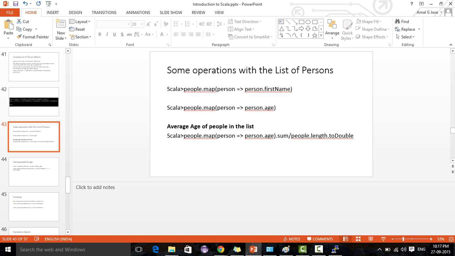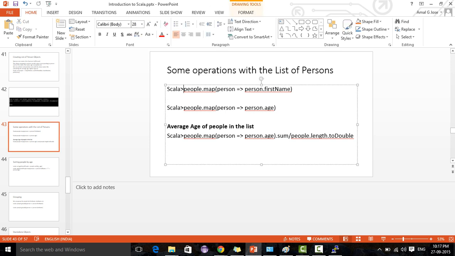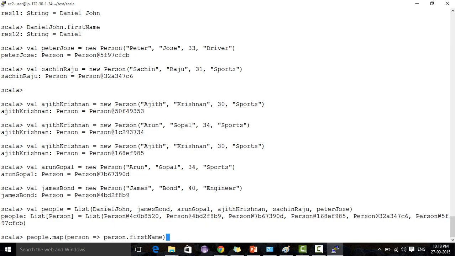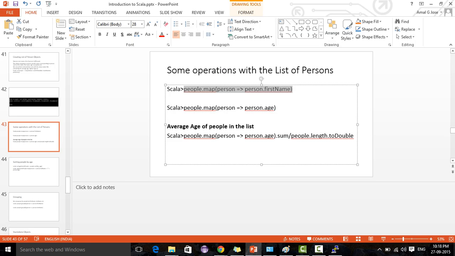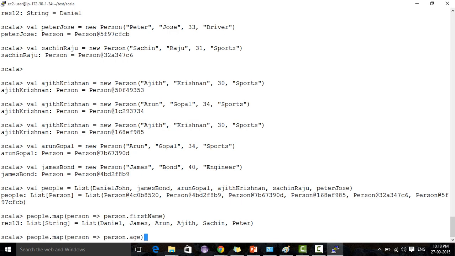So first, what we can do is people dot map person dot first name. We are going to map first name. Then dot age. We are going to map based on age.